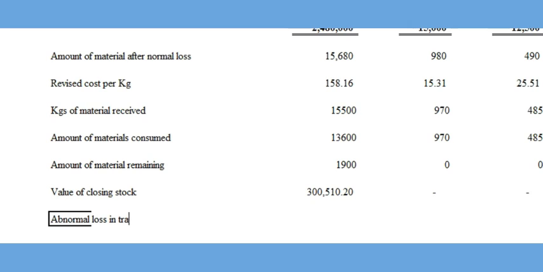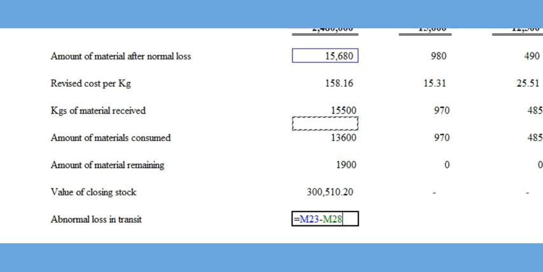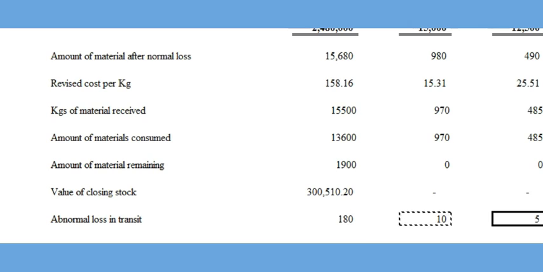That means the loss of material in excess of the normal loss. Normal transit loss was given in the question as 2%. Hence, any loss exceeding this 2% is abnormal and hence the same has to be written off through the P&L account. This figure is obtained by reducing the materials received from the amount of materials after normal loss, which turns out to be 180, 10 and 5 kilograms for A, B and C respectively.